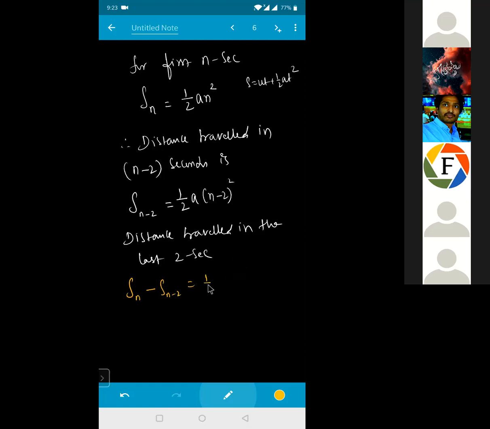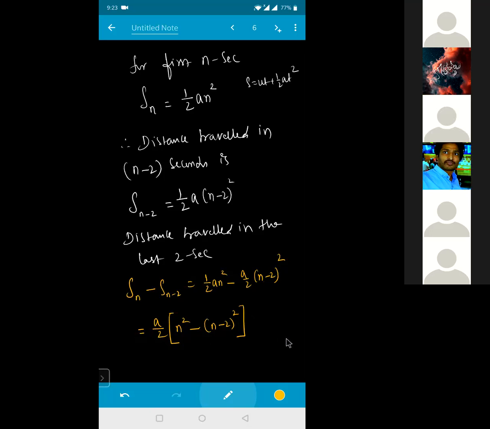So this one is how much for me? This one is nothing but half into a into n square, minus this one, which is nothing but a by 2 into n minus 2 whole square. So in this one, can I take anything common, you see right now? A by 2 I can take common. It is a by 2 common into n square minus n minus 2 whole square. Can I write like this? Is this step clear for everyone? Yes, sir. Is the step clear for everyone?